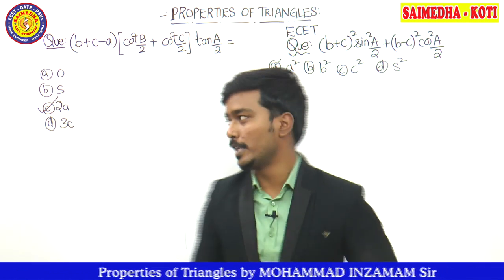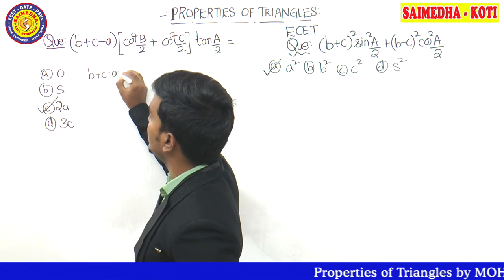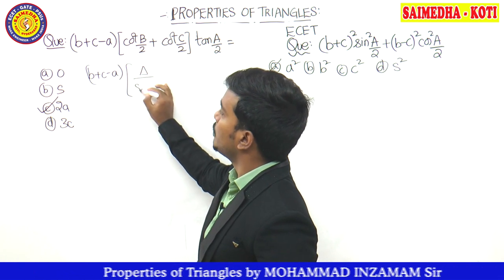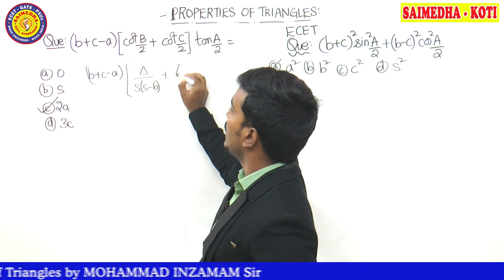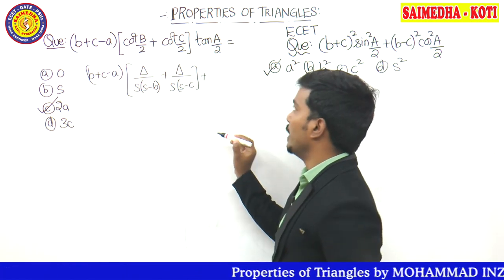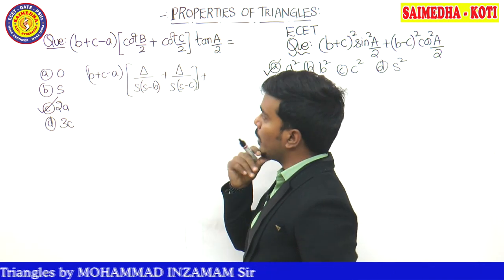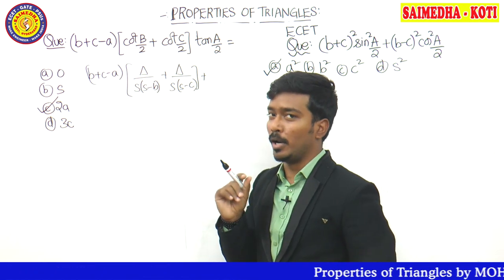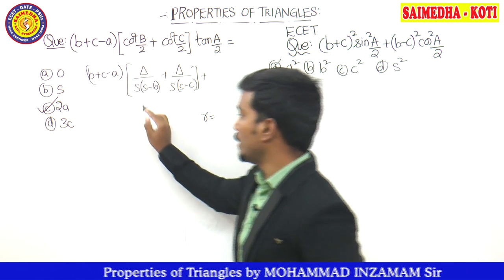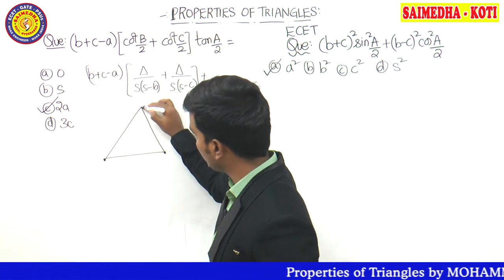Meanwhile, let's solve the problems now with the formulas. B plus C minus A, I'm writing it as it is, guys, cot B by 2 plus cot C by 2. Cot formulas, we know that it is delta divided by S into S minus B plus delta divided by S into S minus C, plus tan A divided by 2. Tan A divided by 2 can be written in terms of delta form. Rather than going with this formula, guys, I have already told you some inradius formula. I told that in the inradius formula, R is equal to R. We have already got this part, guys, this triangle I have explained. Go to the formulas part one more time to check all the formulas there.